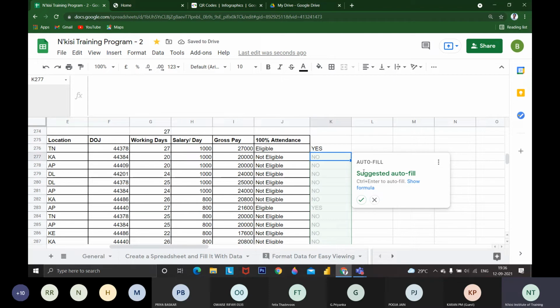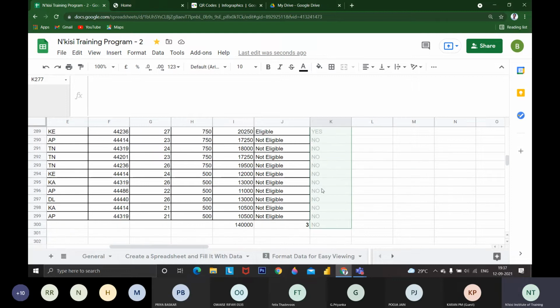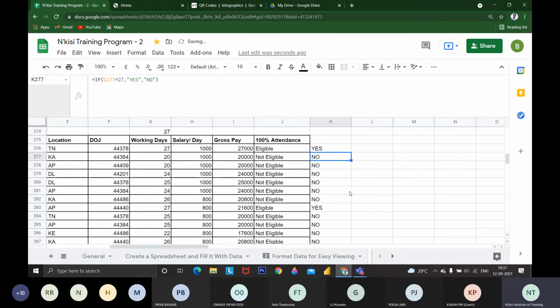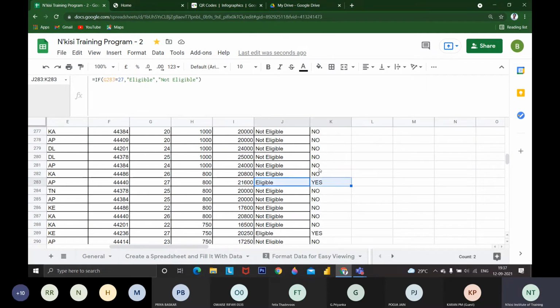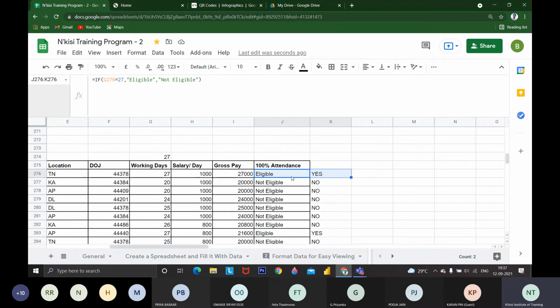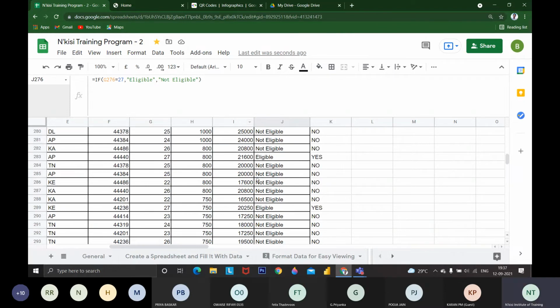So then this is the cool feature, autofill. Autofill will be automatically detected since we are connected to the network. Once we are doing something, it will automatically give suggestions. Can I do something like this? Yeah, you can do like that. So you could see the eligible ones are marked as yes. Within this, instead of yes, I give eligible, and instead of no, I give not eligible.